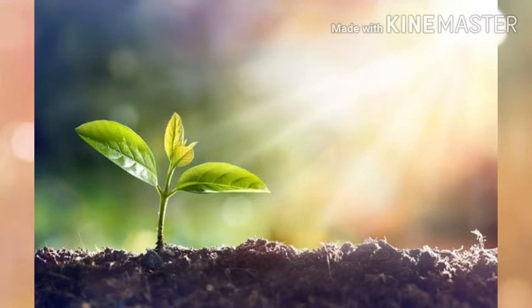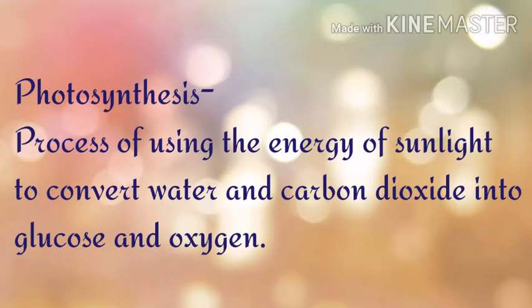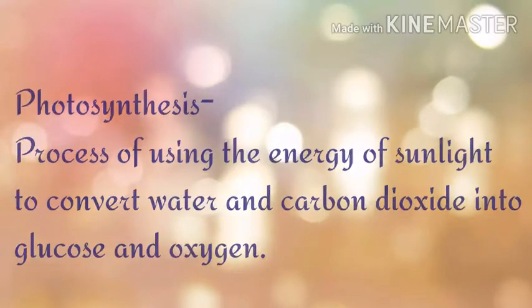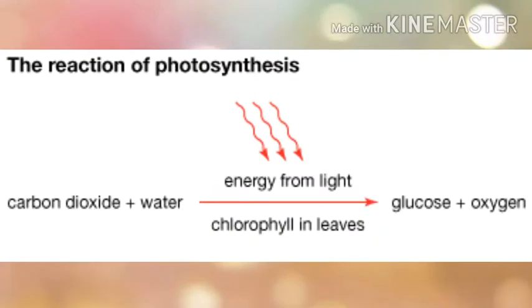Next, let's see how the plants prepare their food. What is the process by which plants prepare their food called? Yes, you have learned that, no? Photosynthesis. Photosynthesis is a process of using the energy of sunlight to convert water and carbon dioxide into glucose and oxygen. The reaction of photosynthesis can be denoted like this. Carbon dioxide plus water in the presence of sunlight and chlorophyll gives glucose and oxygen. So here you can see that the final product of photosynthesis is glucose and oxygen.